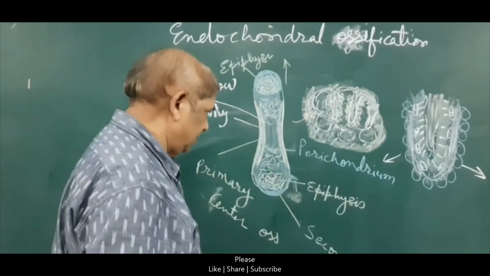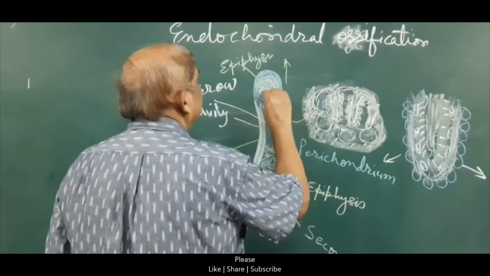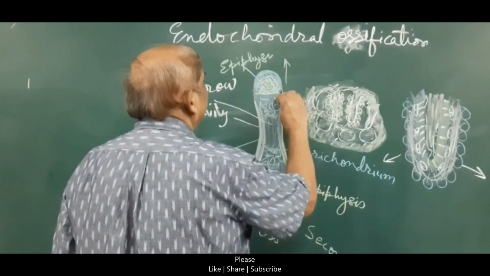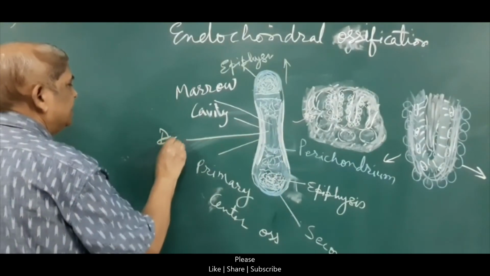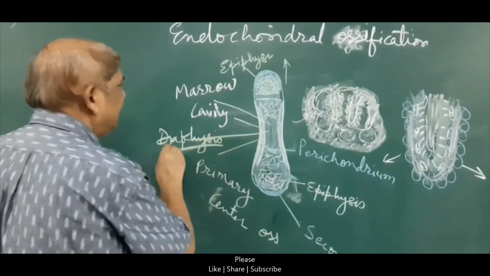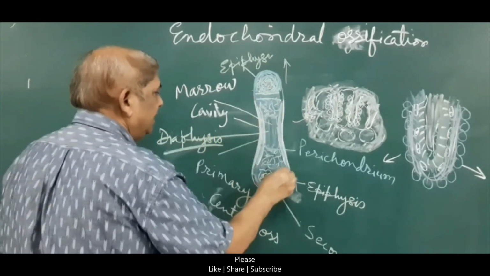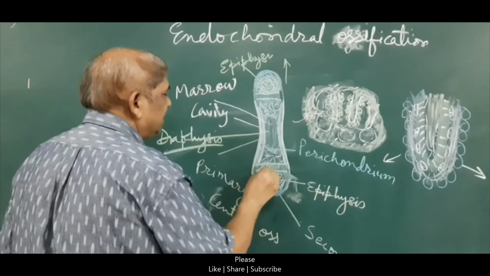So bone formed by the primary center is diaphysis, and the bone formed by the secondary center is the epiphysis.